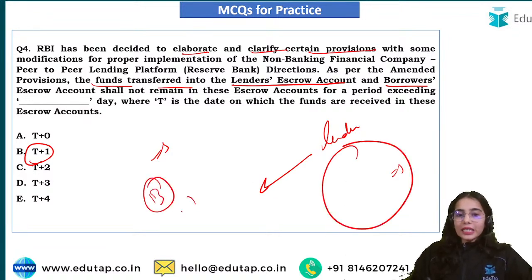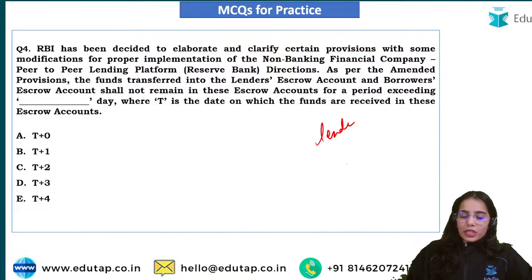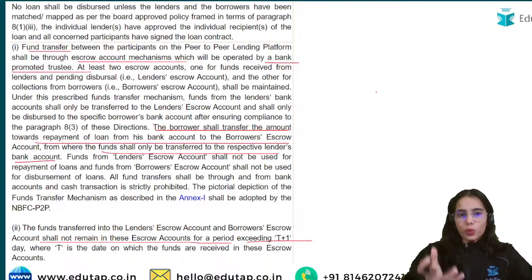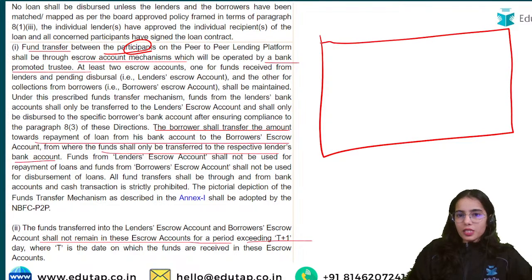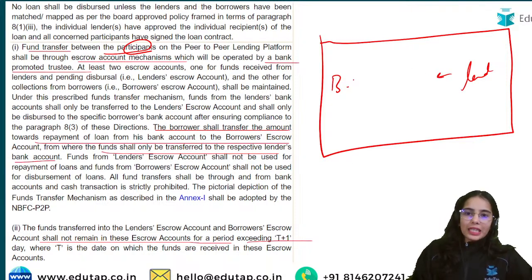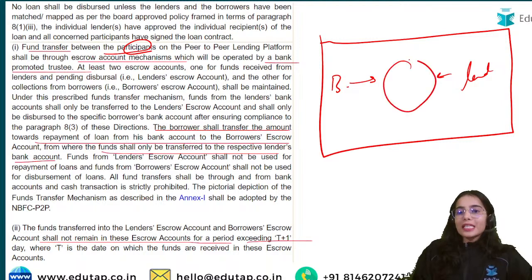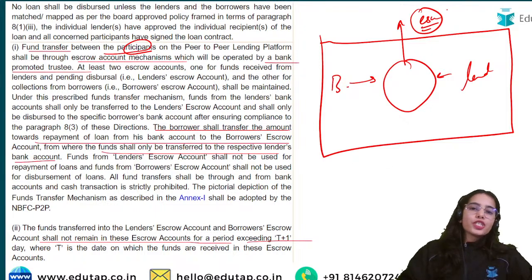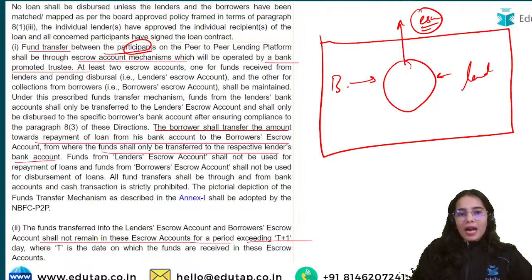Can the borrower directly take the borrowings in his original account? So what happens is that for the lender there is an escrow account. Fund transfer between the participants on the peer-to-peer lending platform: this is the platform, this is the lender, and this is the borrower. The fund transfer between the lender and the borrower should happen through the escrow account, through the third party account. In this escrow account usually the money is blocked until the conditionalities are met. So the escrow account mechanism should be used between the borrower and the lender.